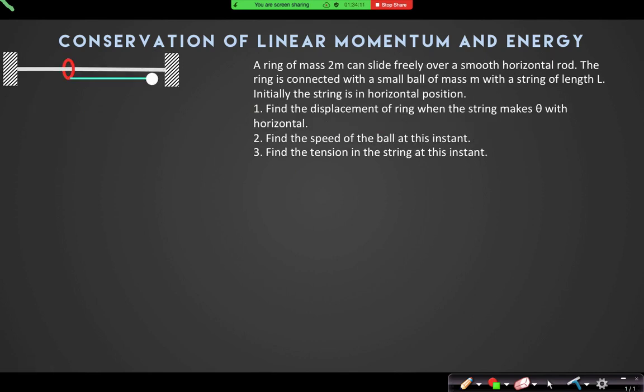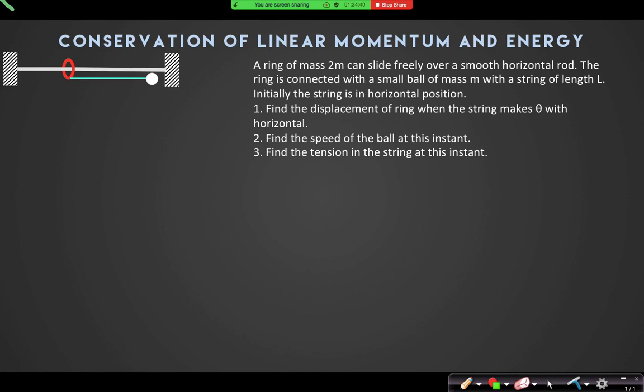I will leave this question for your homework, right? It's also a good question. It says a ring of mass 2m can slide freely over a smooth horizontal rod. The ring is connected with a small ball of mass m with a string of length L. Initially, the string is in horizontal position. Find the displacement of the ring when the string makes theta with the horizontal. Also find the speed of the ball at this instant and find the tension of the string at that instant.